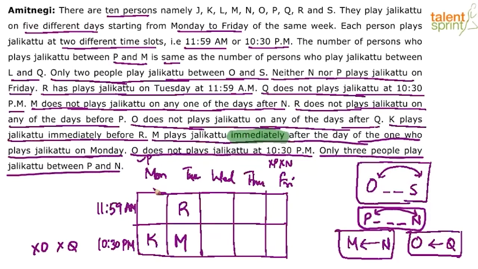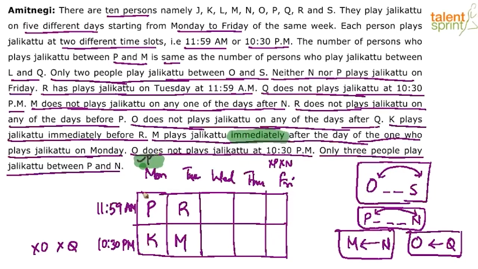Look at this highlight here that we have missed. We know that P has to come on Monday. The only slot available on Monday is the morning slot, because the evening slot has been blocked by K. So P has to come here. I think that was the clue missing, right? We already had marked that P will come on Monday. The only slot available for P is the morning slot.